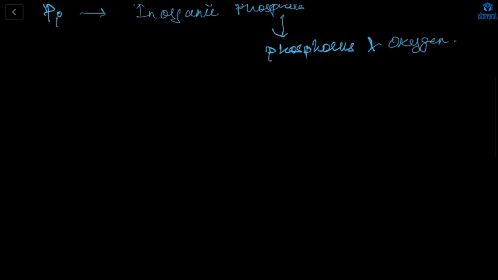It is also present in the cell. So ADP is present in the cell, ATP is present in the cell, and inorganic phosphate is also present in the cell. So the energy released during respiration is used to make ATP molecules from ADP and inorganic phosphate.